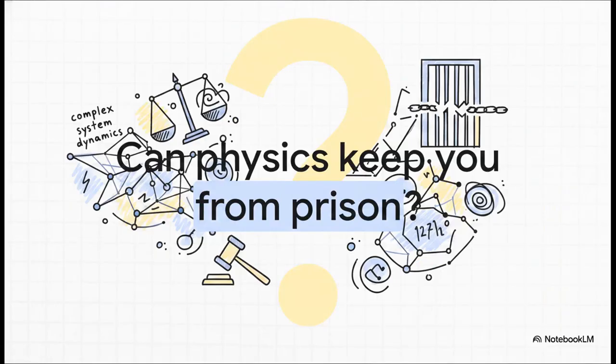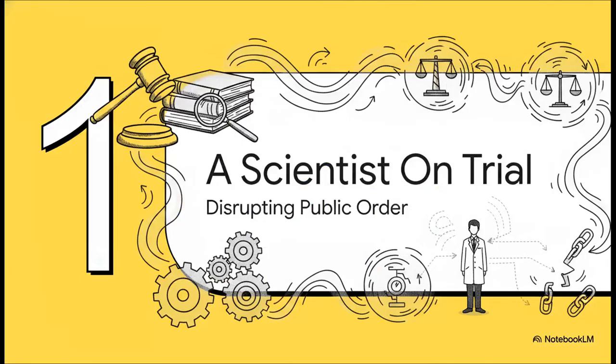So, can the literal laws of physics keep you out of prison? It's a crazy question, right? But it sits right at the heart of our explainer today, exploring how complex system dynamics were used to completely deconstruct a very serious legal accusation. It's this rare, incredible moment where objective, unyielding mathematical models collide head-on with subjective human legal interpretations. When a person's freedom is literally on the line, can the fundamental laws of nature act as the ultimate alibi? Let's find out. Section 1.